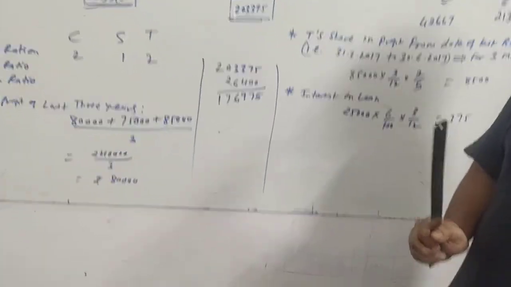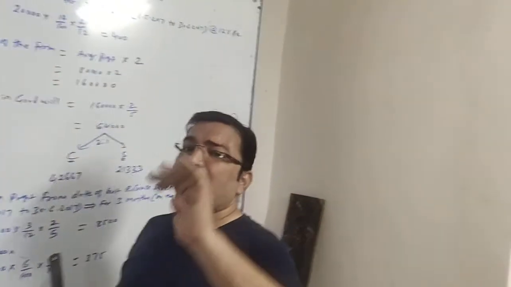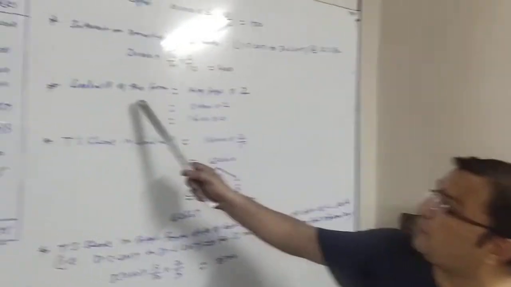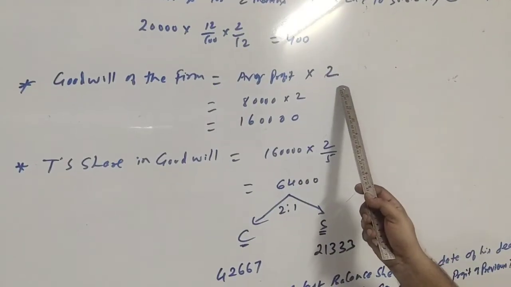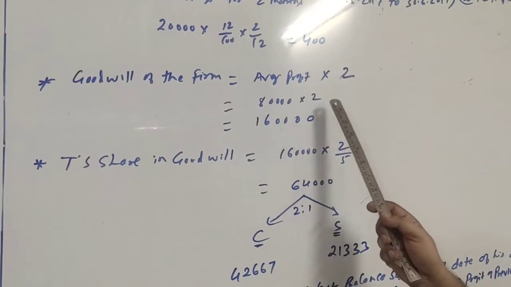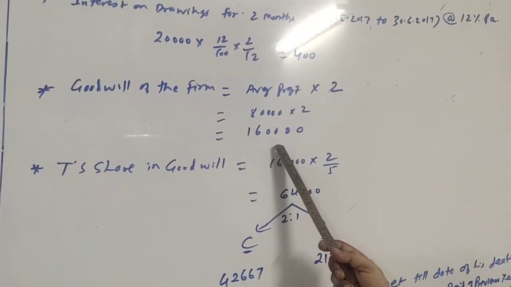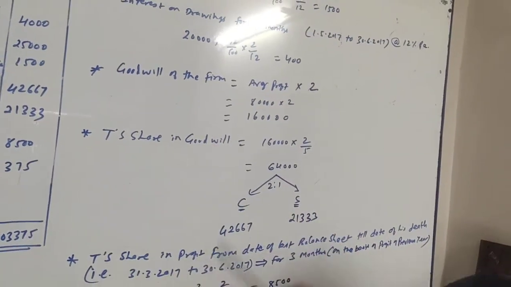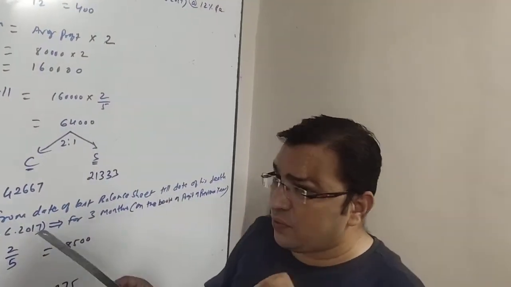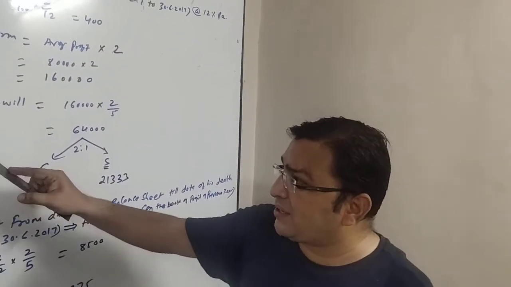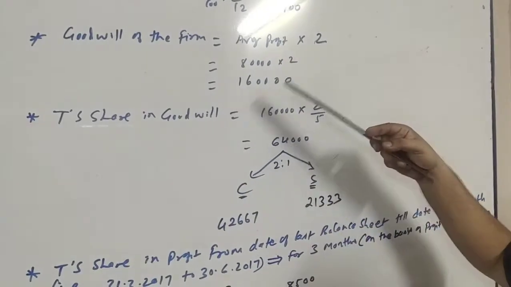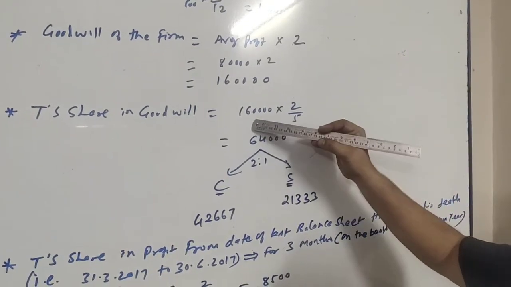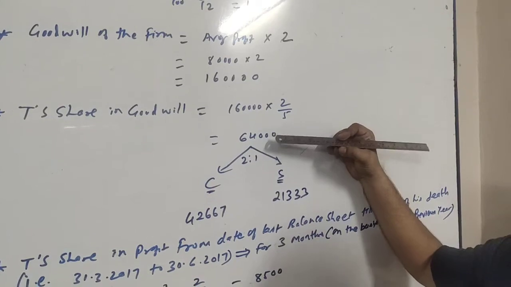They have given us that goodwill is to be calculated on the basis of 2 times the average profit. So goodwill of the firm will be average profit into 2. Average profit we calculated as 80,000 into 2 times, that comes to 1,60,000. So 1,60,000 is the value of the firm's goodwill. Now, as usual, we will find the goodwill share of the partner who is retiring or who died. So T's share in goodwill will be 1,60,000 into his share. His share is 2/5. So 1,60,000 into 2/5 comes to 64,000.